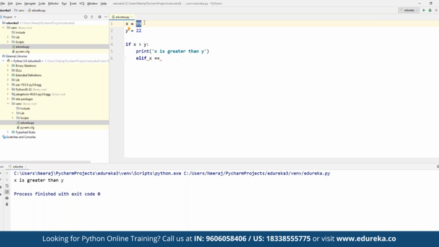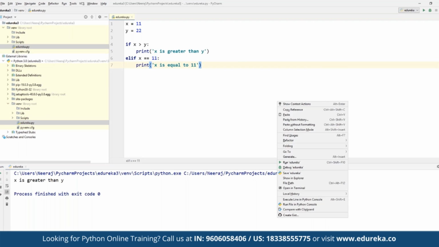Suppose if x is less than y here, first of all it will check if x is greater than y, it should return this statement here, right? Or else if, suppose this condition is not fulfilled, else if, let's say we change the value.